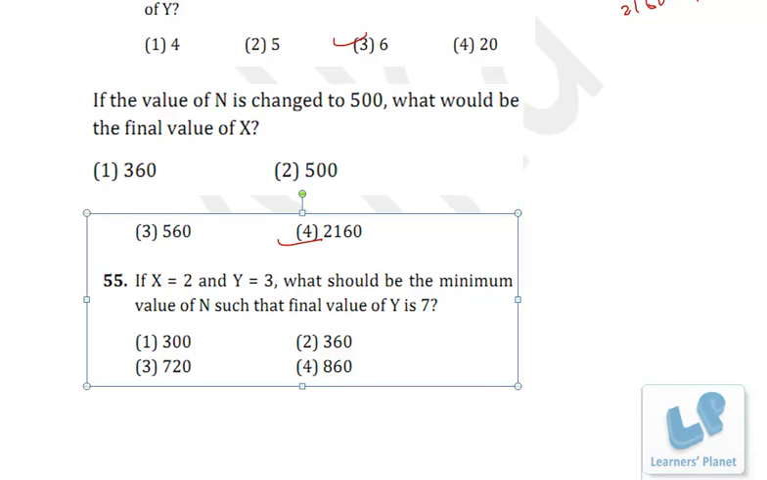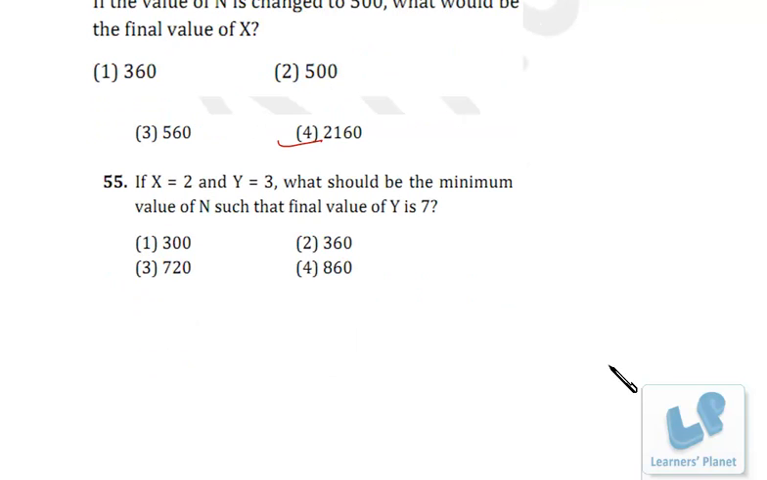So let's see, here x, y is 2, 3. So that's 4, then 5, 6 and 7, right? That is the final value. After that, this is 6, then this is 24, then this is 120 and 120 into 6, 720.